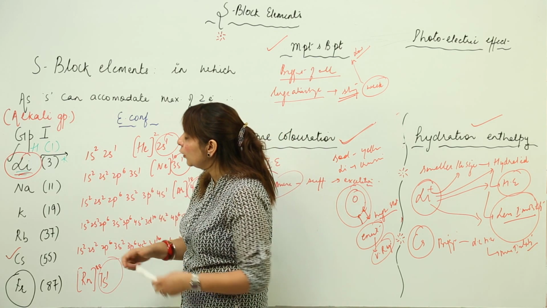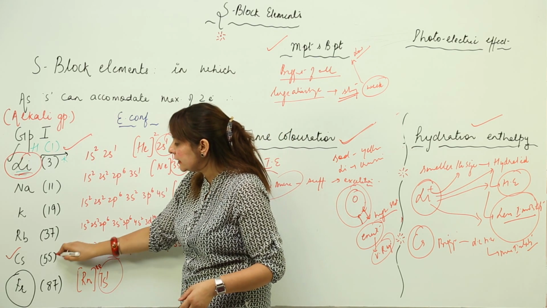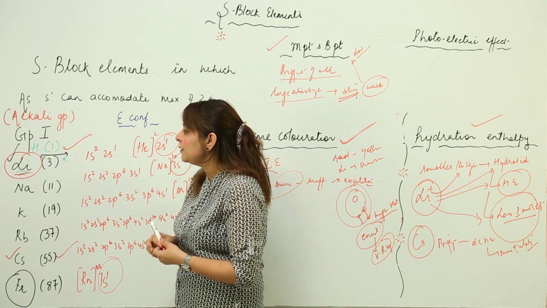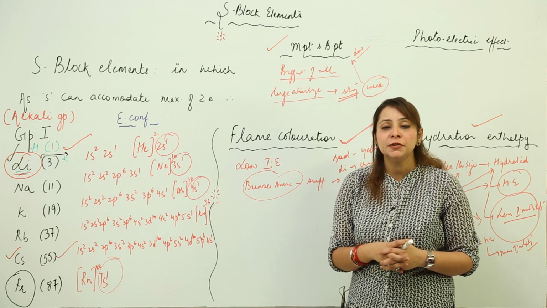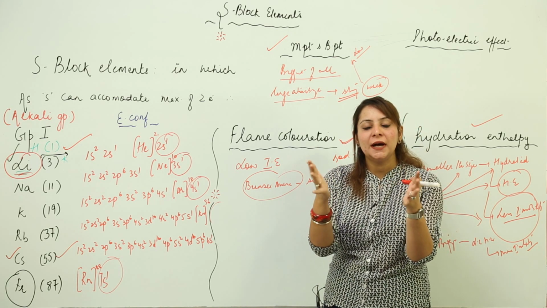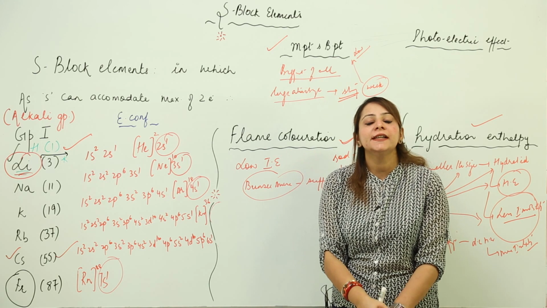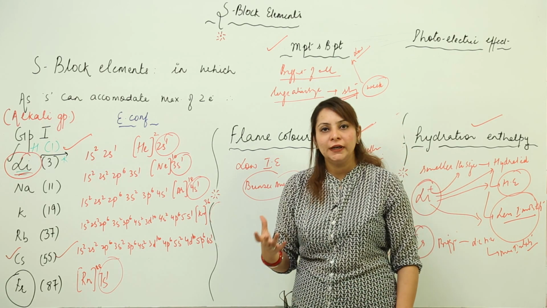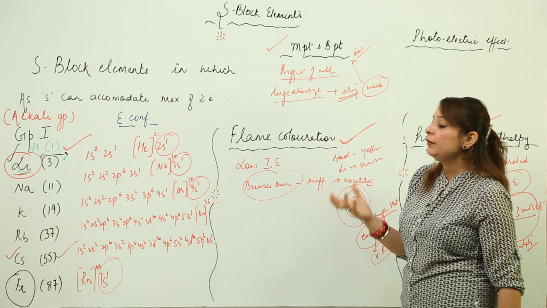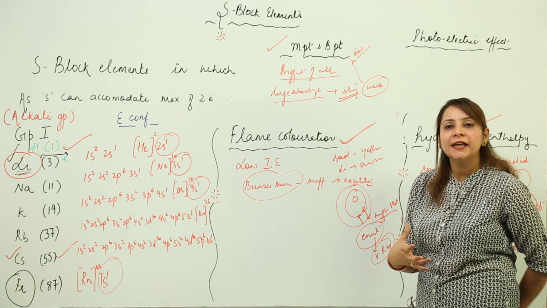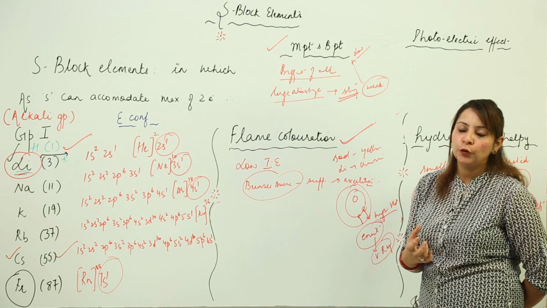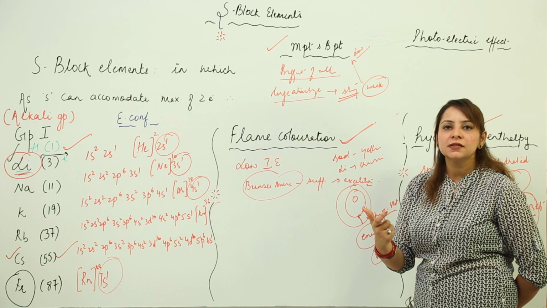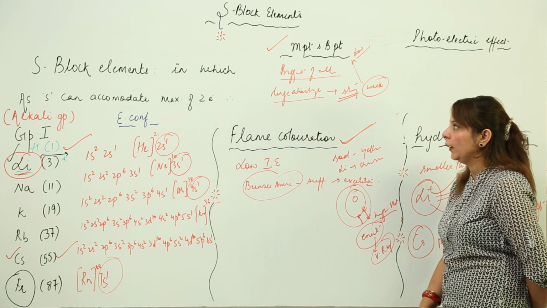But as we move down, we know that lithium is the smallest and cesium is the biggest. So that means lithium will comparatively have a higher melting point as compared to cesium, because here the size is small, the particles are closely packed. So obviously the bonding is strong and the melting and boiling point is high. But when we move down, that means size is increasing, the bonds are becoming weaker, so that means lower melting and boiling point, because only low heat is required to melt or boil them.